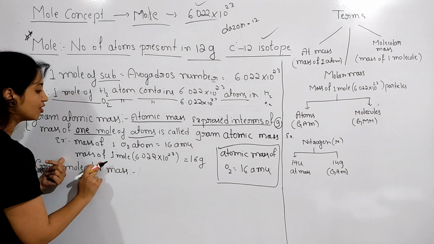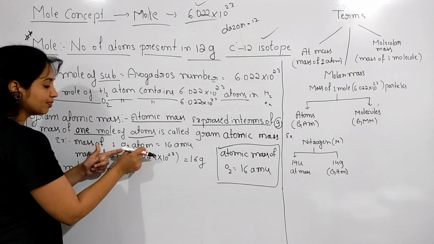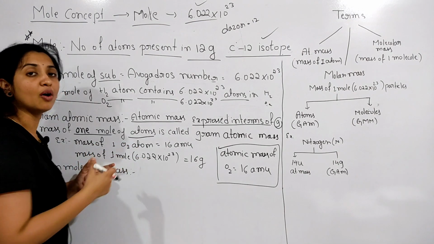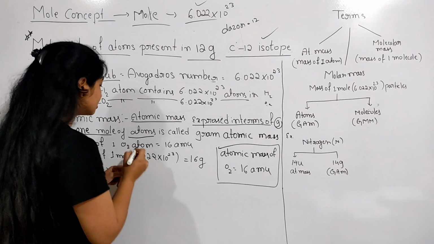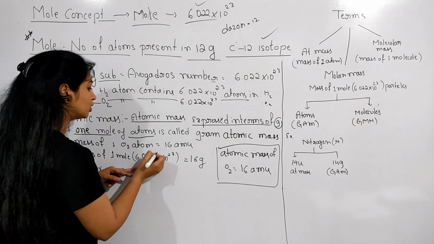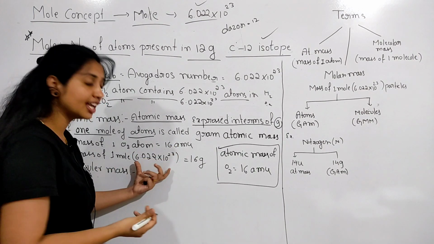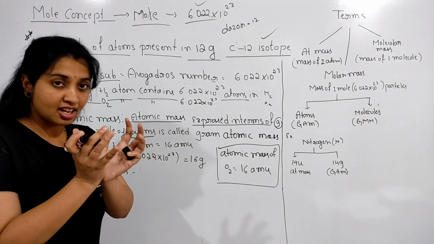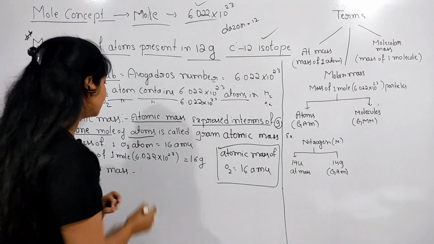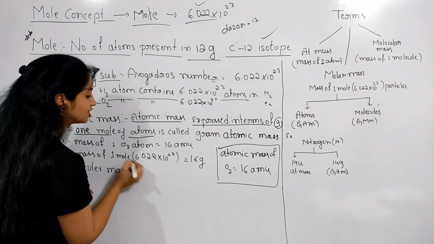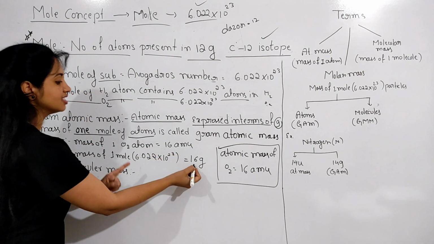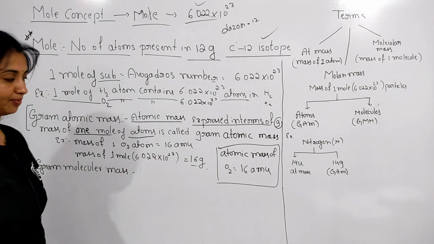So the mass of 1 mole of oxygen atoms: 1 mole means 6.022 into 10 raised to 23 atoms together. So what is the mass of this number of oxygen atoms? That is 16 gram.